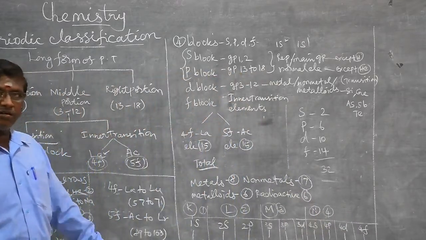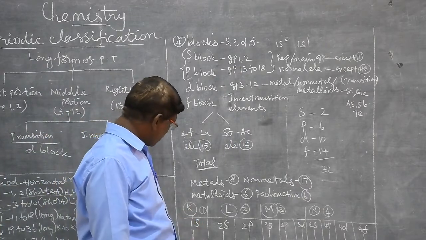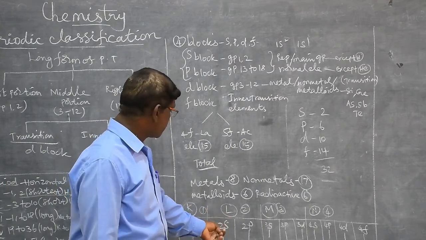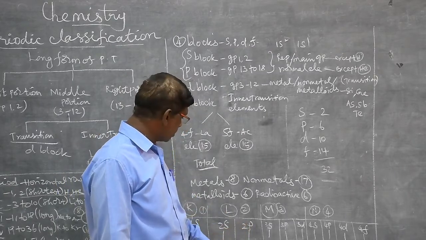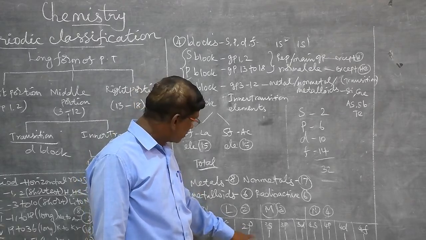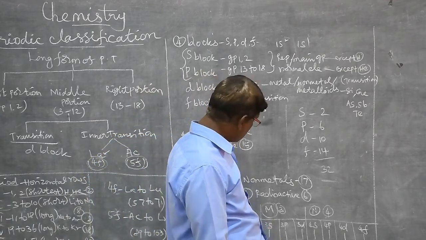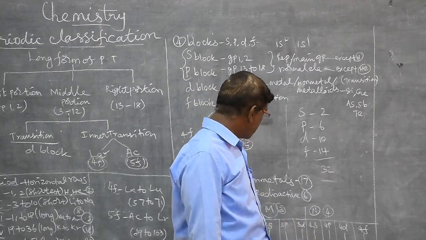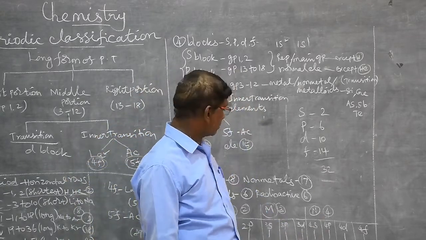How many electrons are in the various orbitals? K shell has only 2 electrons in total. L shell has 2 orbitals, 2s and 2p. 2s has only 2 electrons, the 2p orbitals have 6 electrons, and the 3s orbital has 2 electrons, 3p orbitals have 6 electrons, 3d has 10 electrons. Totally, the L shell has 8 electrons, and the M shell has 18 electrons.